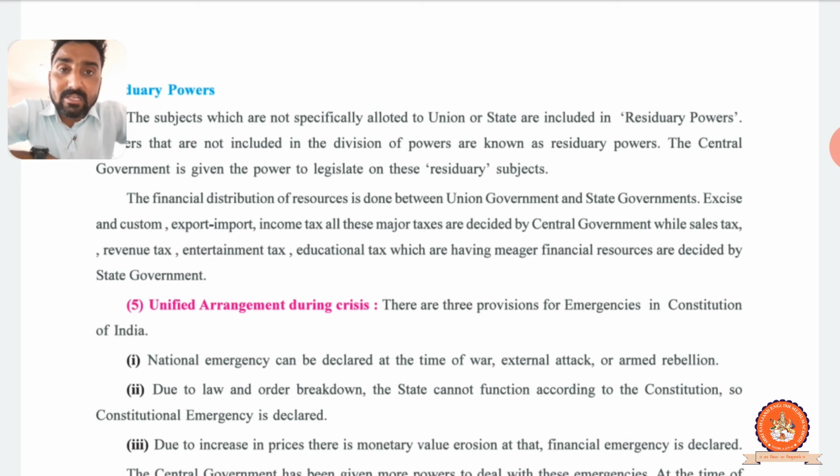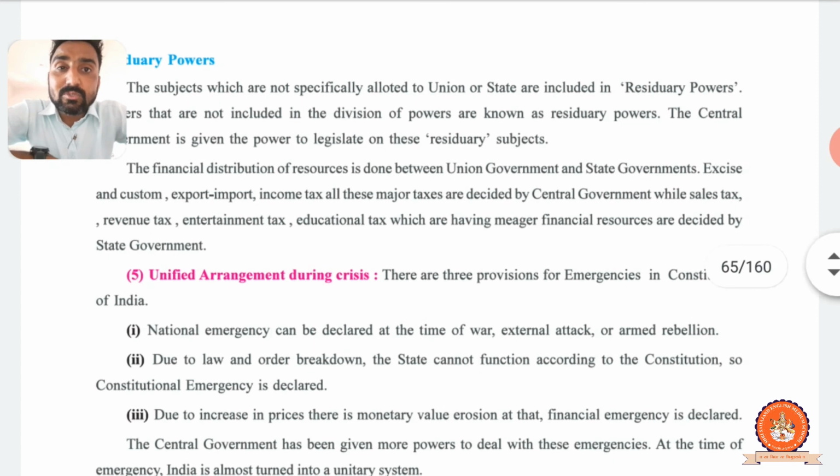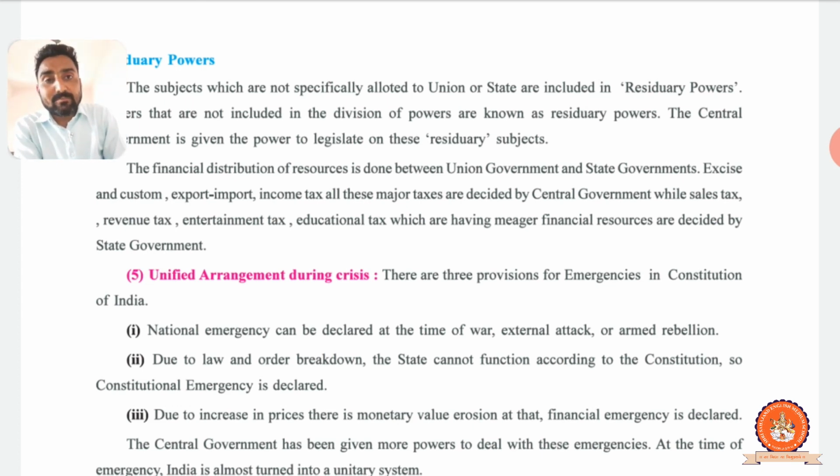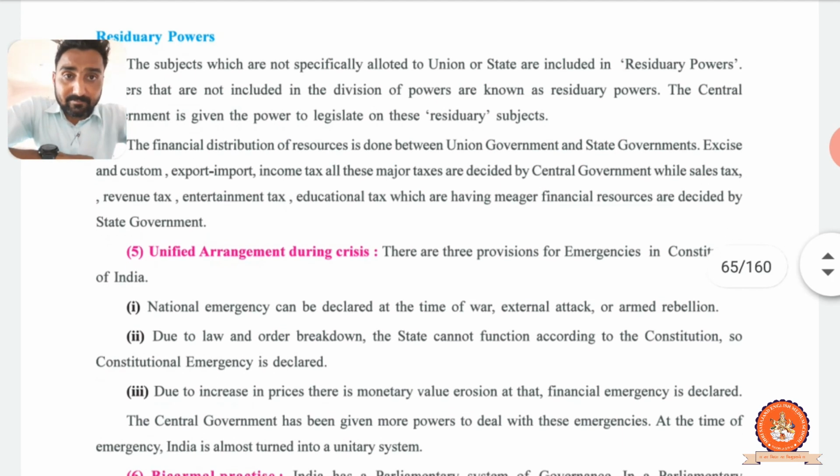The central government cannot interfere, and on the matters where the union has the right to decide, the state government cannot interfere. Clear? So both have separate powers. Some decisions are taken regularly by the state government, and if the central government takes decisions regarding export, import, income tax, all that, the state government can't refuse it. Clear? This is judiciary power.